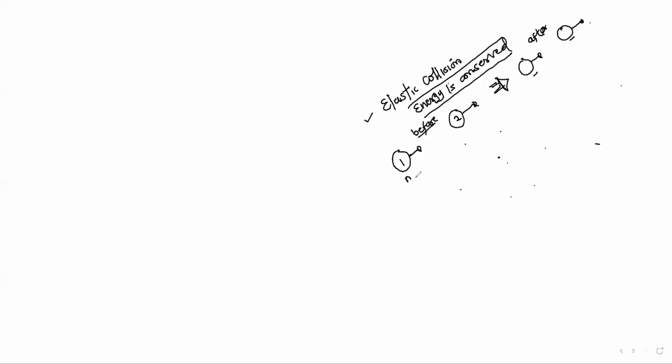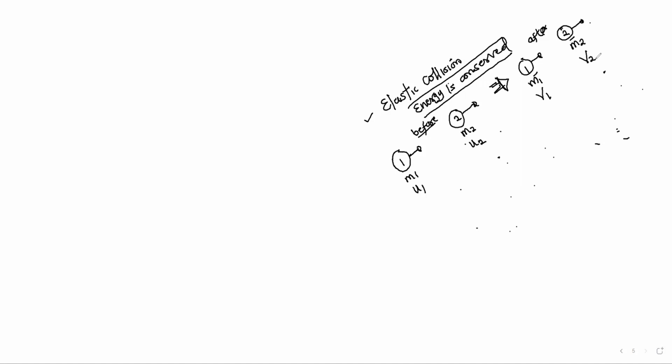This is mass M1, initial speed U1. This is mass M2, initial speed U2. These are their masses and initial velocities. After collision, their masses remain the same, but their velocities have changed. U1 has become V1. Here, mass M2, then V2.